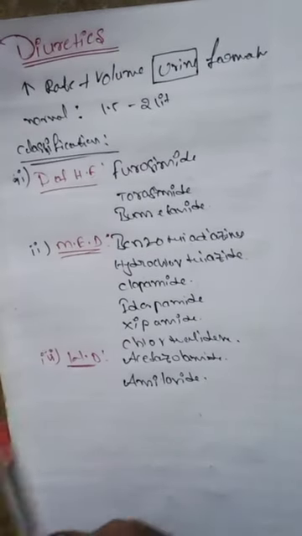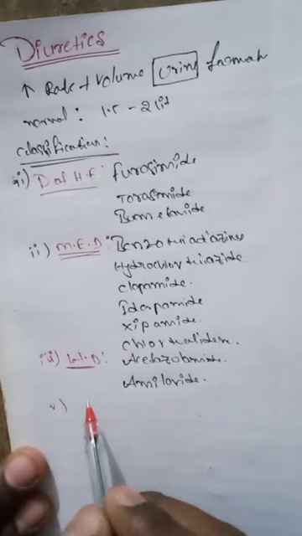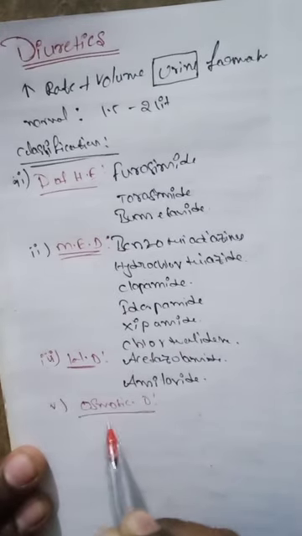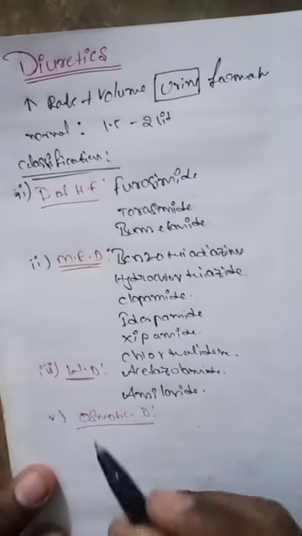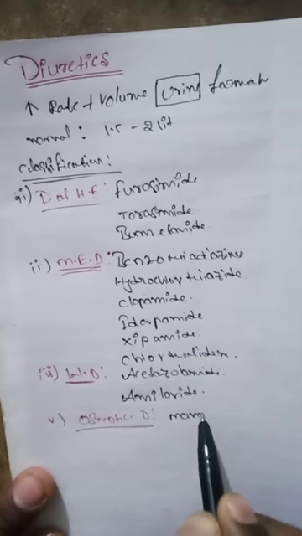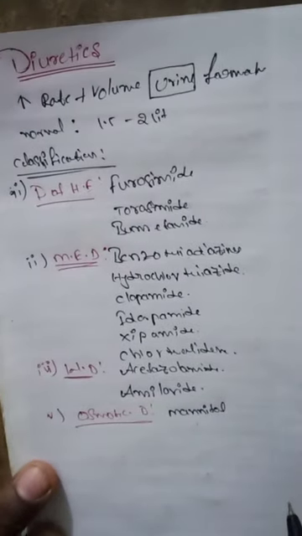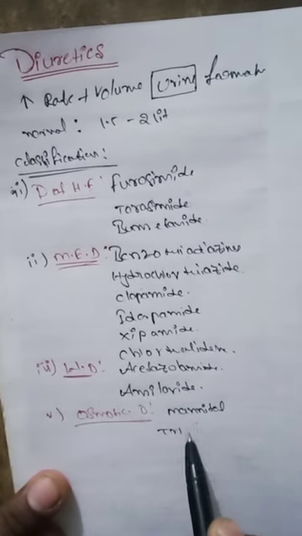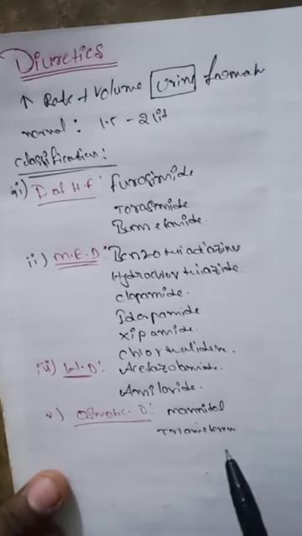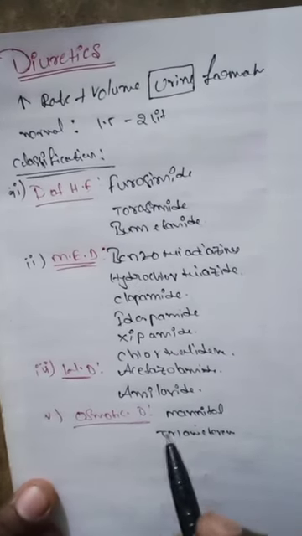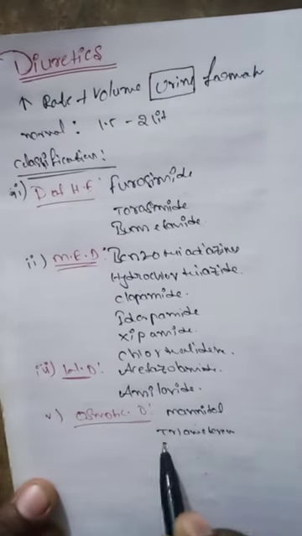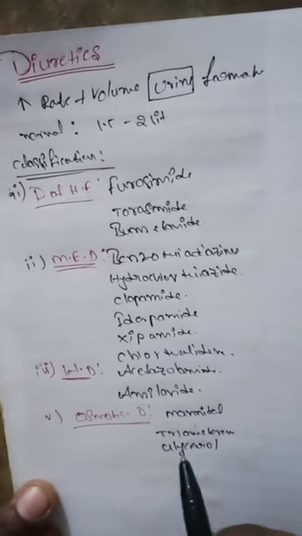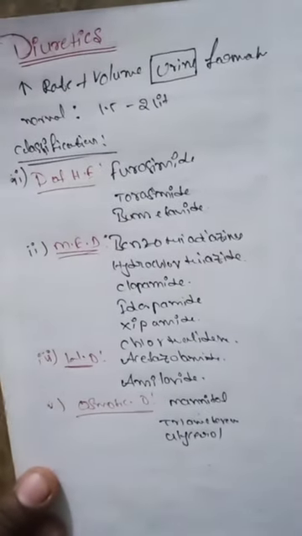And the fourth classification is the osmotic diuretics. Osmotic diuretics examples are mannitol, and the next one, glycerol. These are examples for the osmotic diuretics and the classification of the diuretic drugs.